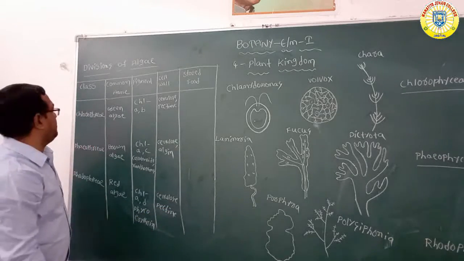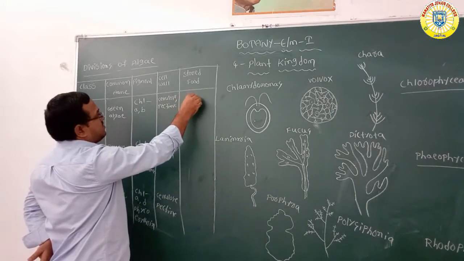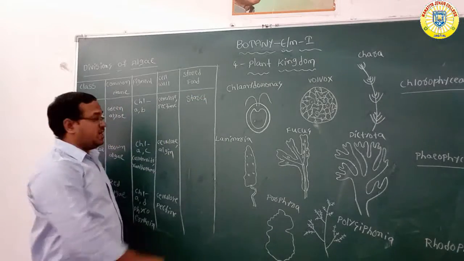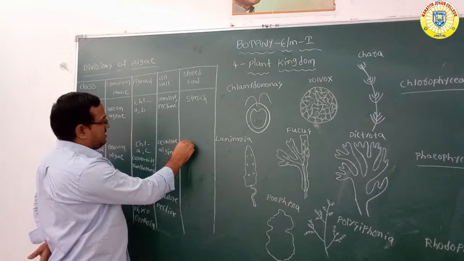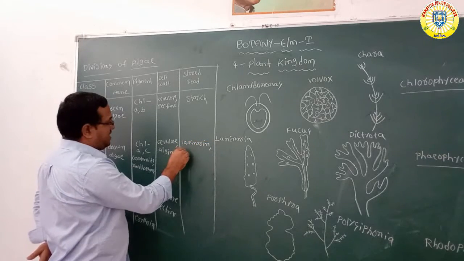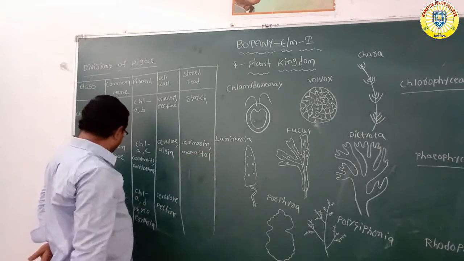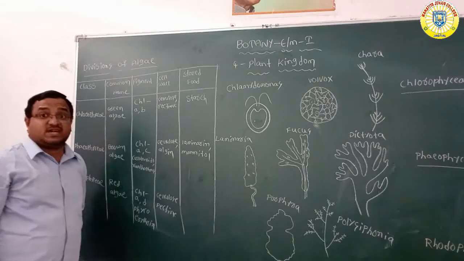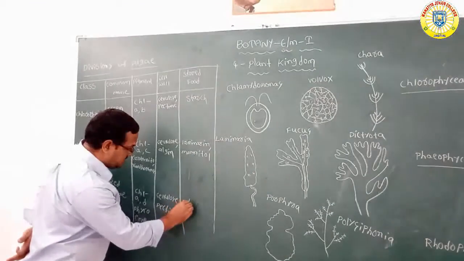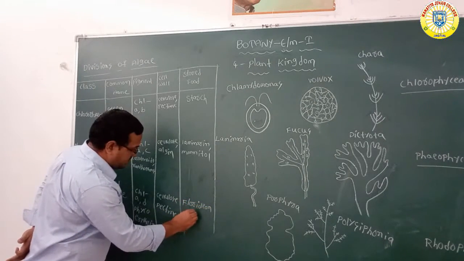And what about the stored food? In Chlorophyceae, the food is stored in starch. Then what about Phaeophyceae? The food is stored in laminarin and mannitol. Then what about the Rhodophyceae? The reserve food is stored in the form of Floridean starch.